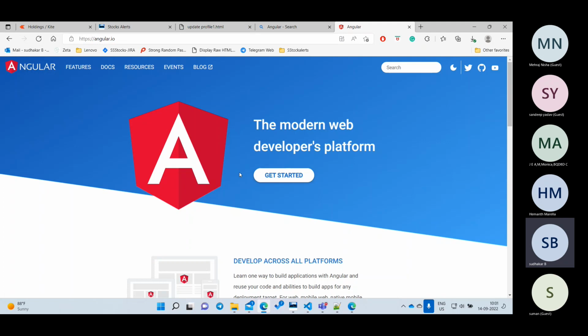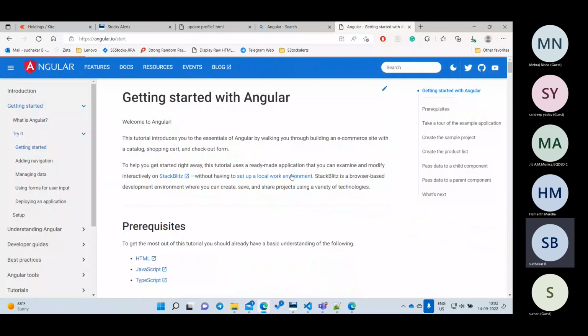So now, let us start with the introduction. What is Angular? Angular is an open source framework, and it is backed by Google, and there are so many communities there. Open source means whatever the Angular code is, they will give the code also. If you want to see their code, we can see the code also.